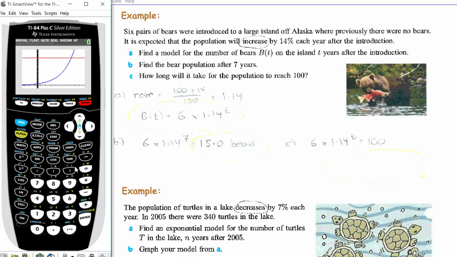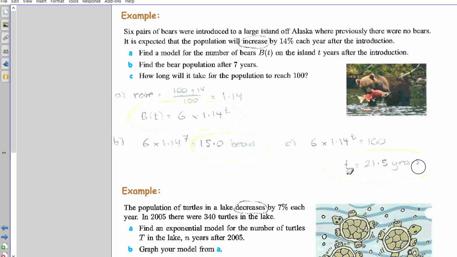We can see the intersect, so now we're ready to calculate it. Second calc, intersect, which is number 5. Press enter 3 times. Enter, enter, enter. Ta-da! There it is. So we want to know the time, which is the x-coordinate. We already know that it's set equal to 100. What would that be? Write that out unrounded first, and then round to 3 sig figs. What would that be to 3 sig figs? 21.5, because next to the 4 is a 7. So time equals 21.5 years before the population reaches 100.